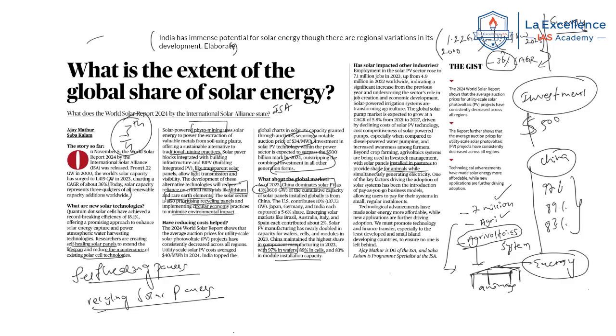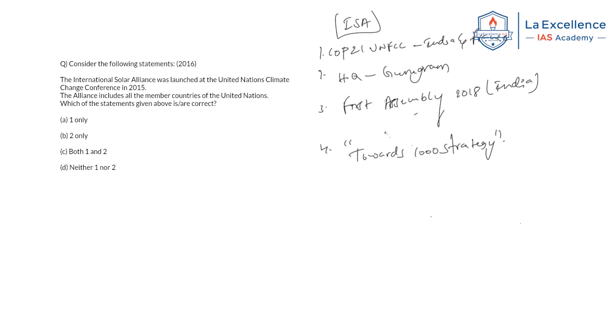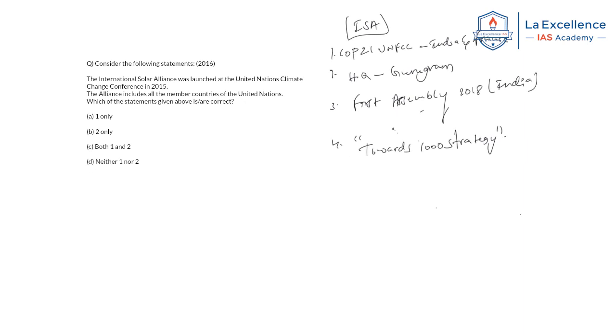Now, we will see some aspects regarding the International Solar Alliance from the prelims perspective. Try to use this data in your answer. From the prelims perspective, we will know certain things regarding the International Solar Alliance, because UPSC has a habit of asking questions regarding international organizations. The ISA is one of the important organizations, especially from India. So, from the prelims perspective, just see this previous year question. It was directly asking about the International Solar Alliance.